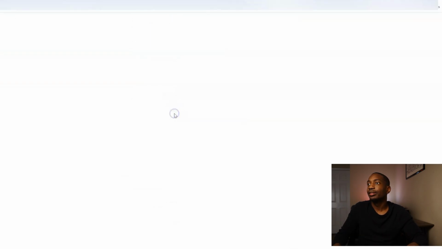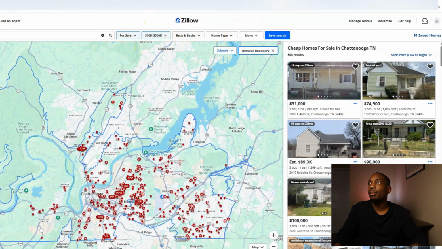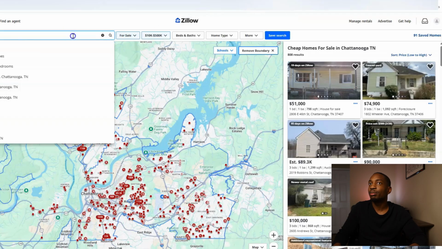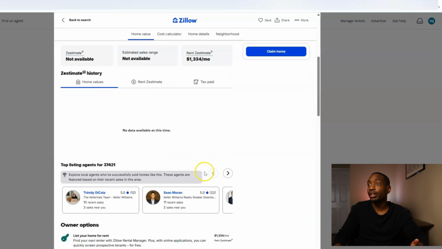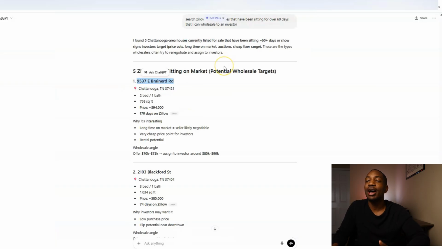Okay. So that's what it's doing. It's populating that for me. You see how it populated that and just did that for you? And it has all of these examples. So this has been listed for 170 days. Let's just make sure. Well, it's off market now. Listing remove. So this is an opportunity. You see? Houses like these. And so this is how I would use AI in order to wholesale real estate.